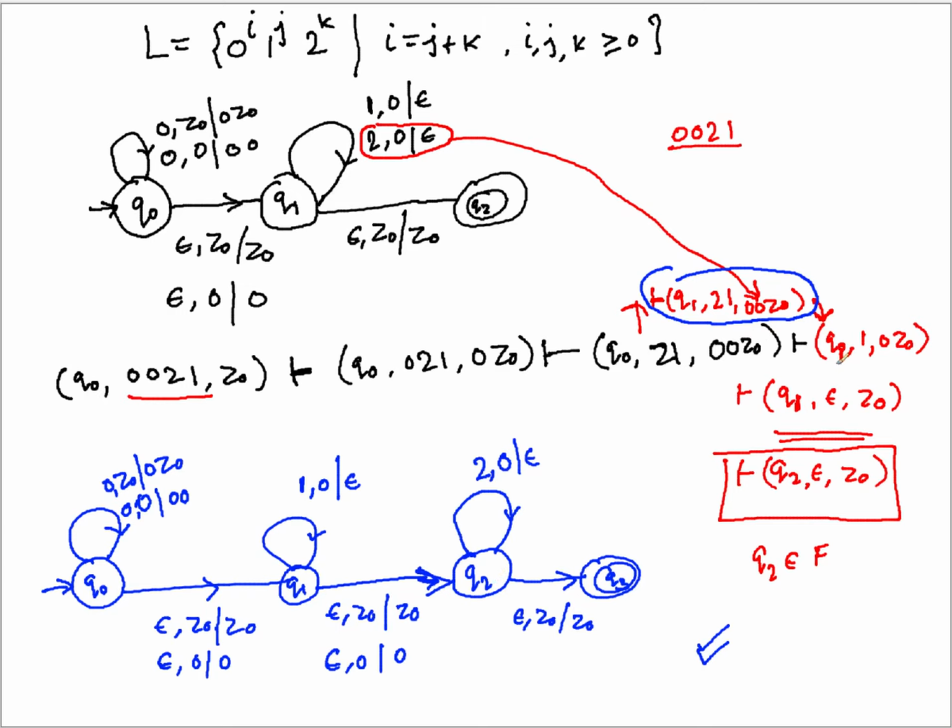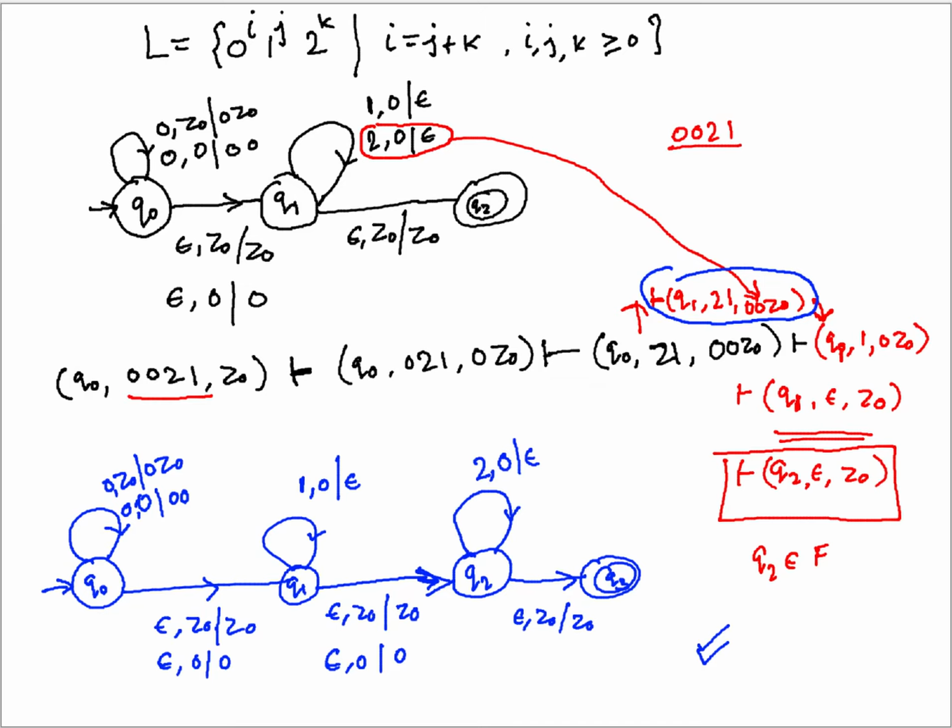Once you end up at q2, you can never go back to q1 for matching ones with zeros, while here both were happening at the same state, so you were able to accept both kinds of strings. Once you start matching zeros with 2's, it will never let you match zeros with ones. That's what this machine ensures. So this is one interesting example.